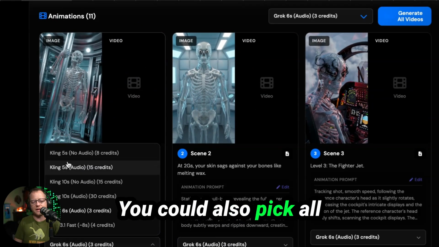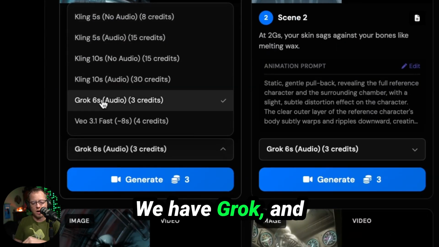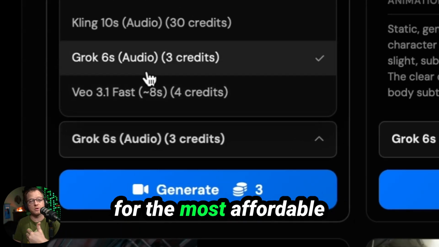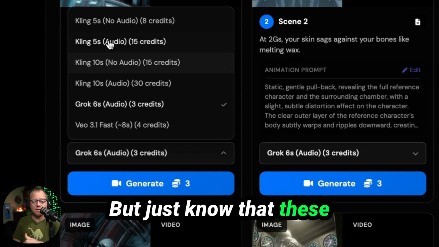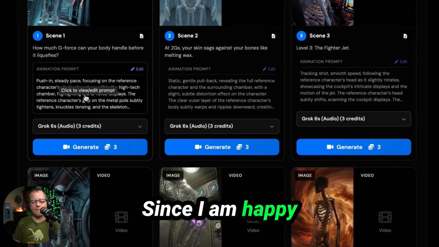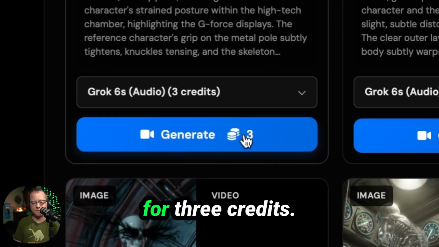You could also pick all of your different models. We have several different Kling models. We have Grok and we have VO3. I'm going to use Grok to show you how you could do it for the most affordable credits possible and the result that you're going to get. But just know that these other models will produce better quality videos. Since I am happy with my prompt and I have my model selected, I'm gonna hit generate for 3 credits.